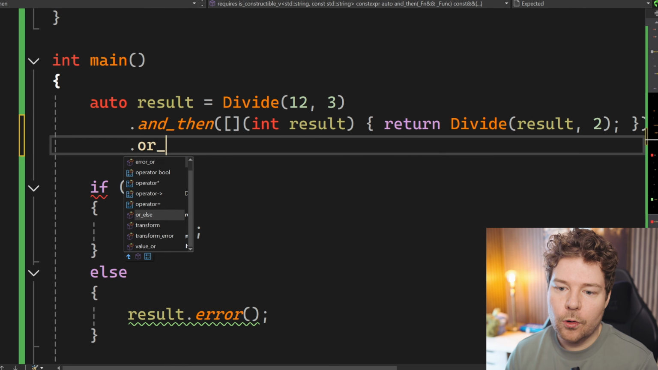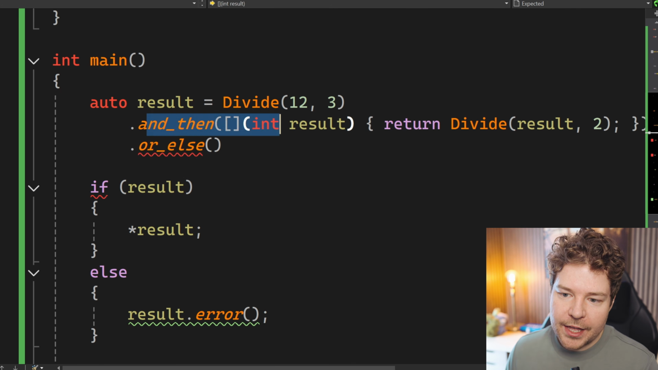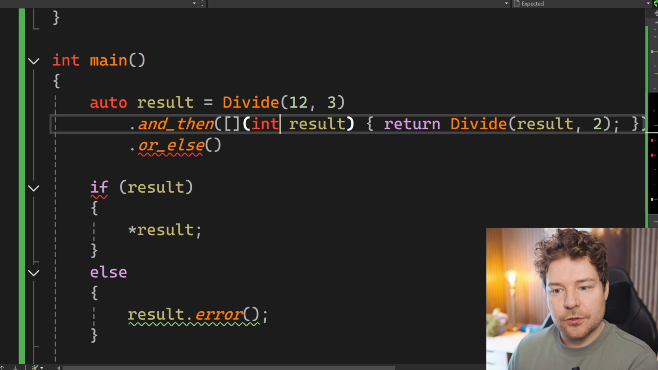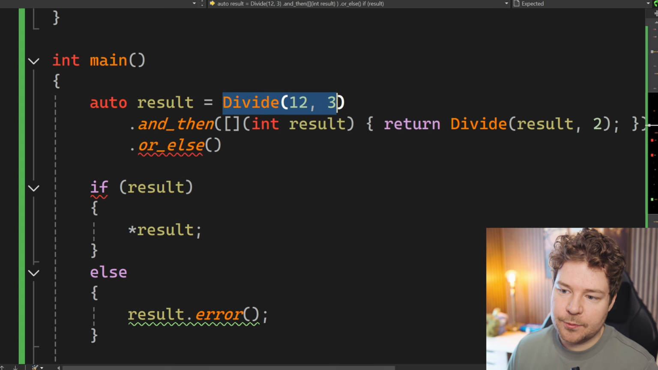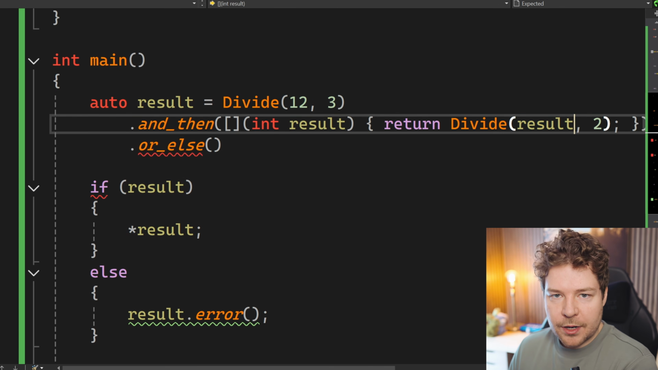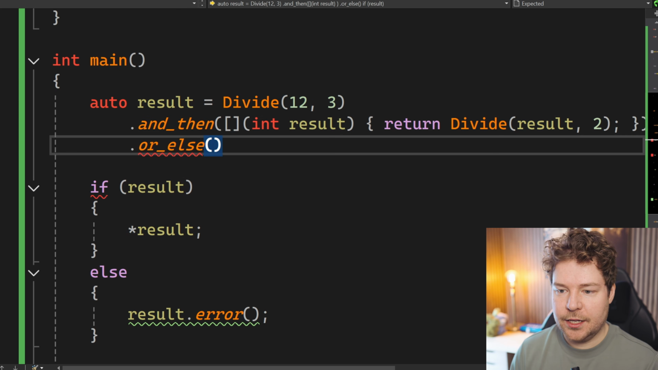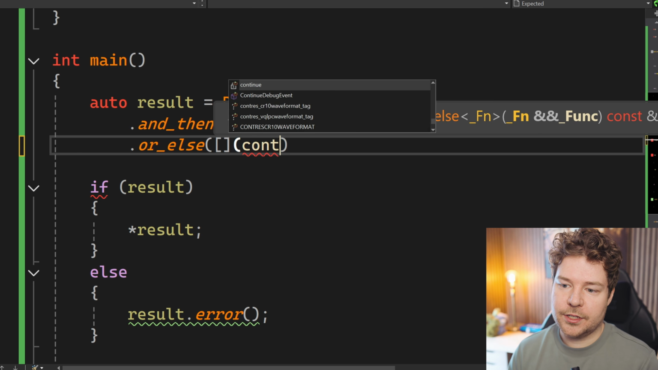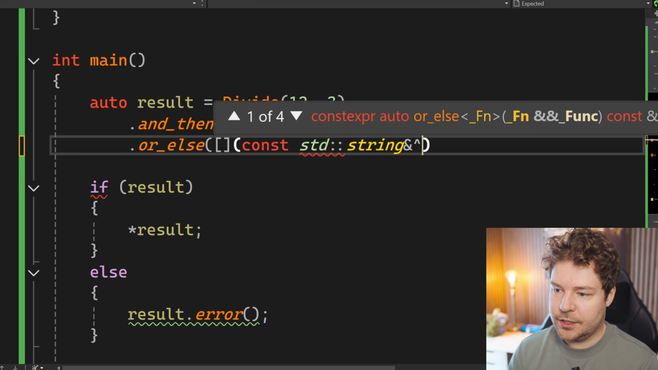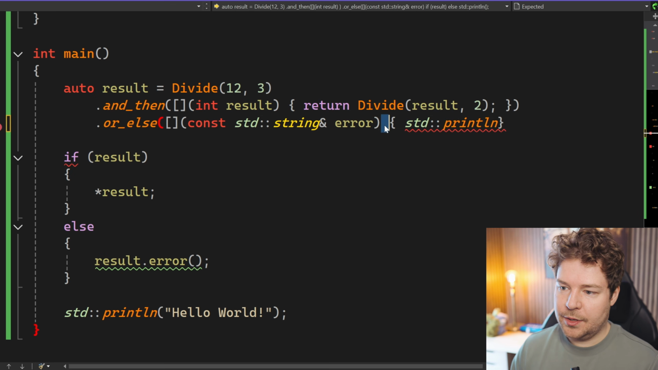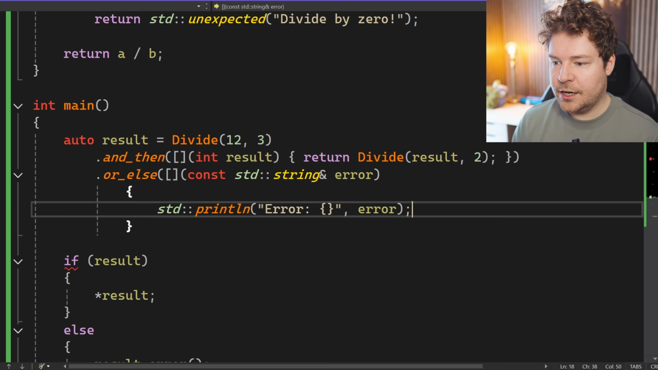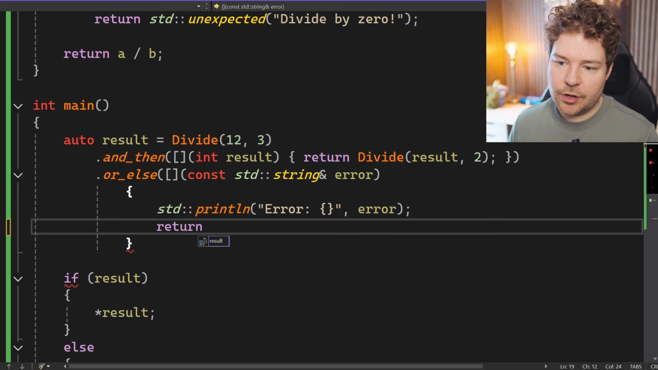Well, that's where or else comes in. So, and then is what we do if it's successful, or else is what we do if it fails. And these errors will propagate, meaning that if this one fails, we will land in here. And if this one fails, then we will also land in here. So in this case, we are of course going to get that error, which I can take in as const reference here. So we have our error, and then let's go ahead and just print it in this case. Maybe I'll drop this down here. We'll go ahead and print this, and this also should return an expected.